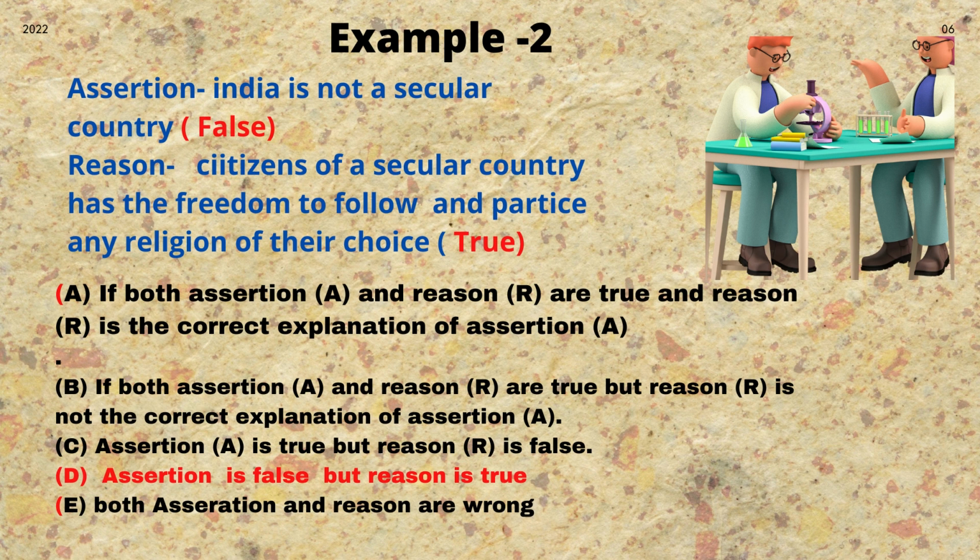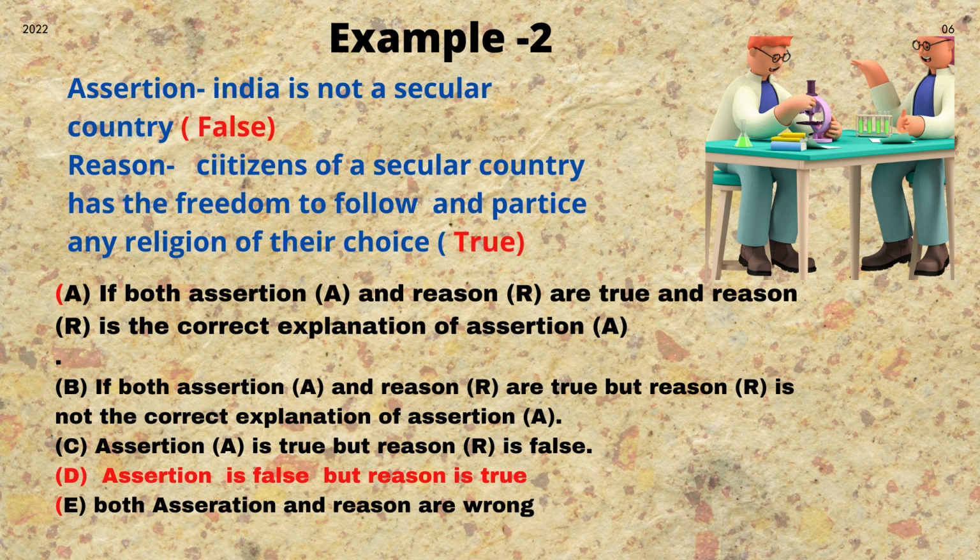Put it right, false. Now, what is meant by secularism? Where the people have the right to follow the religion of their choice. So the reason is true. So you got a sentence which is false and a sentence which is true. Now let's take the options. Follow the same step. Check. Here in option A, assertion and reason are true. Absolutely not. Throw it off.